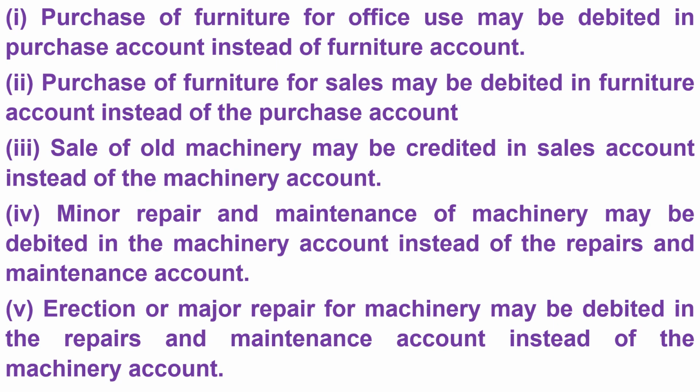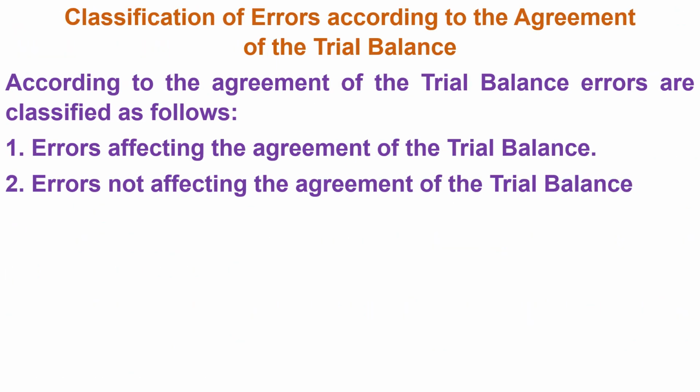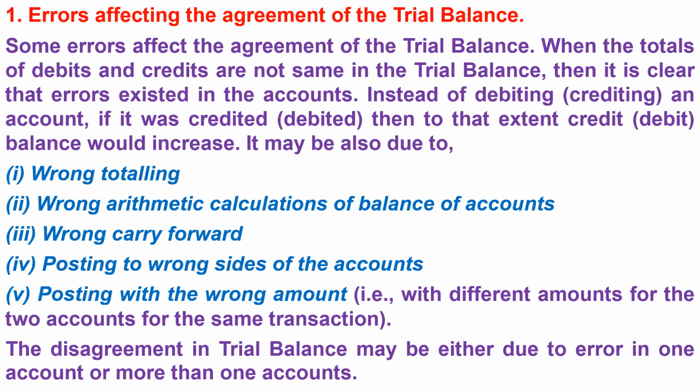Classification of errors according to the agreement of the trial balance. According to the agreement of the trial balance, errors are classified as follows. 1. Errors affecting the agreement of the trial balance. 2. Errors not affecting the agreement of the trial balance. 1. Errors affecting the agreement of the trial balance. Some errors affect the agreement of the trial balance.